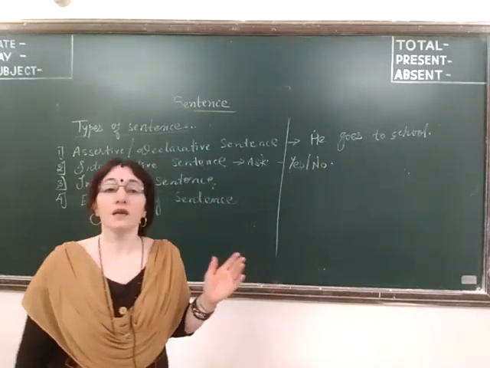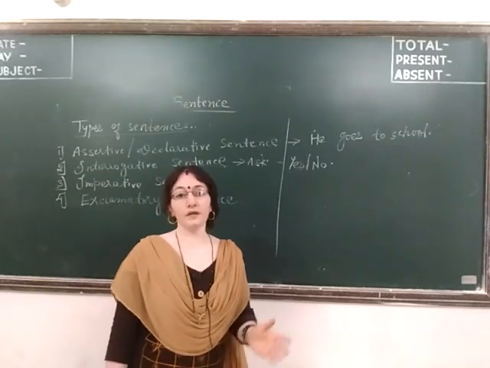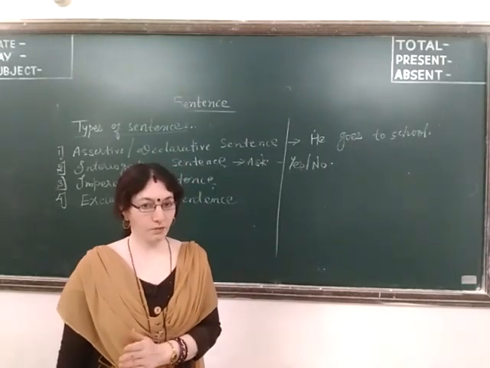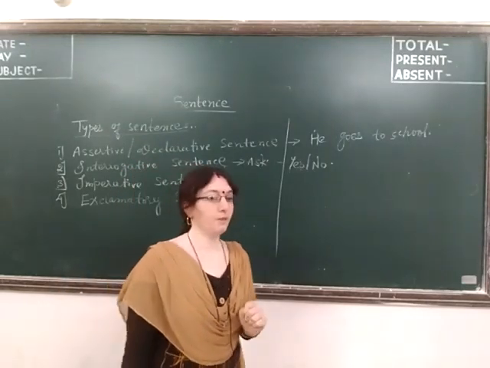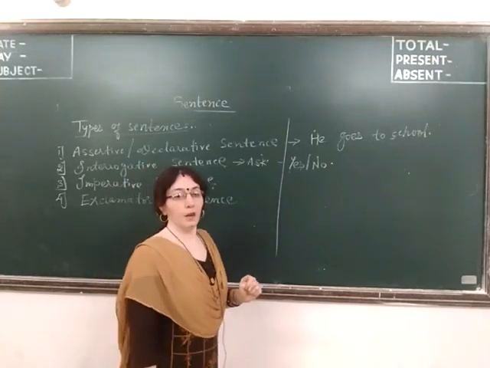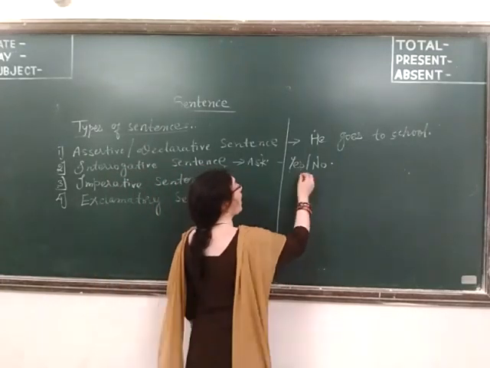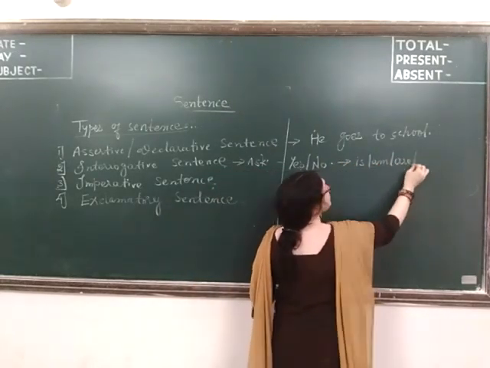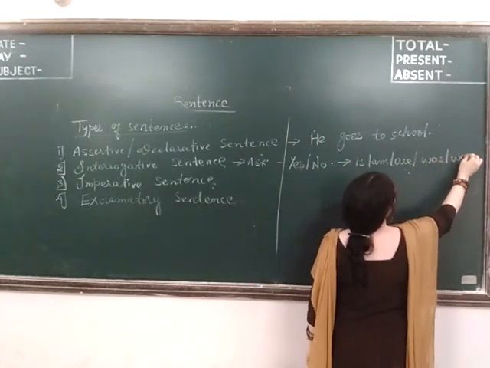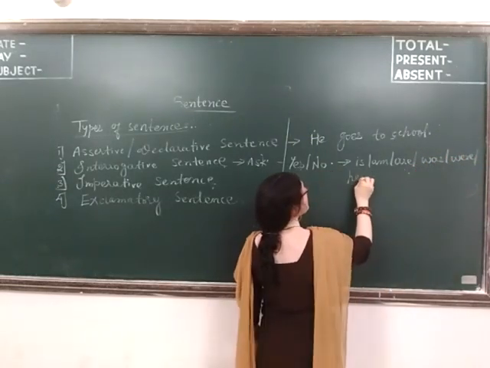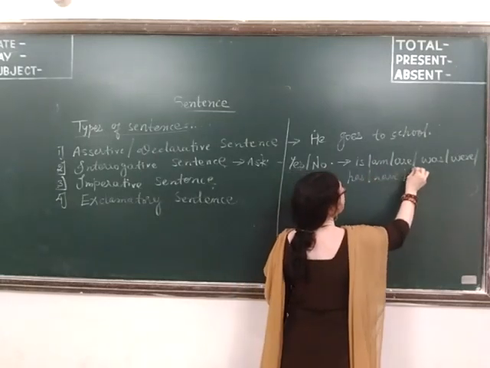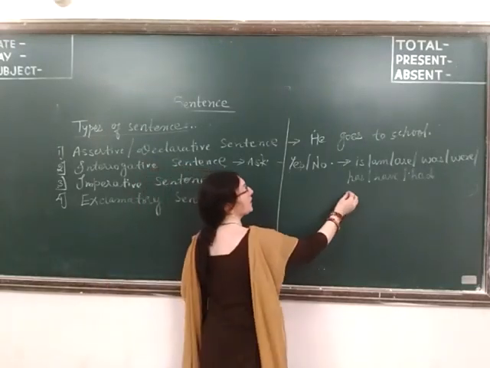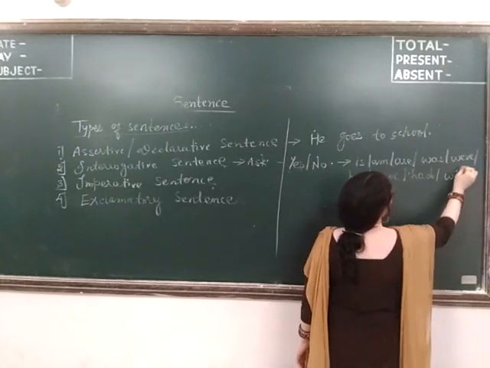These questions start with helping verbs. Either they may be primary helping verbs or modal helping verbs. Primary auxiliaries or modal auxiliaries. So primary auxiliaries means is, am, are, was, were, has, have, had, etc. And modal auxiliaries are will, would,